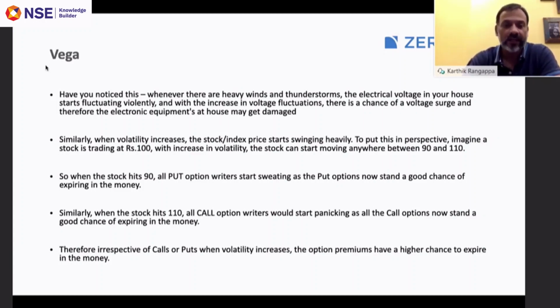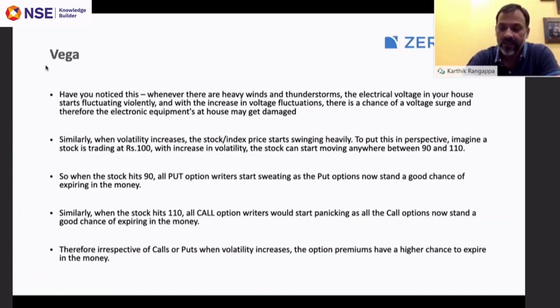The point that I'm trying to make here is, irrespective of call or put option, whenever there is an increase in volatility, there is an erratic behavior of the underlying price. Because of that, the strike has a higher chance of expiring in the money, right?